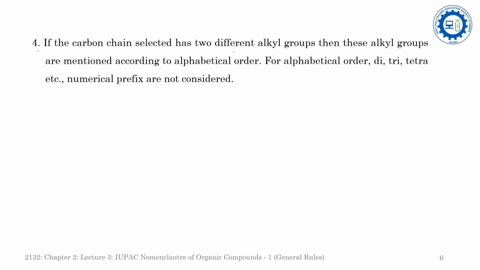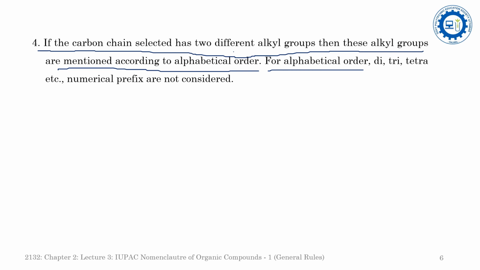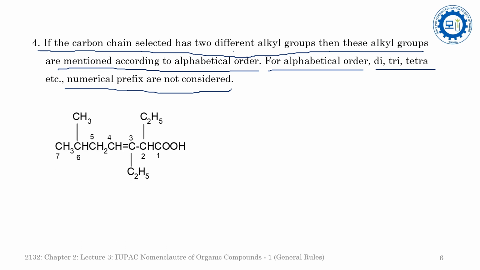Now come to the next rule. If the carbon chain selected has two different alkyl groups, then these alkyl groups are mentioned according to alphabetical order. For the alphabetical order, di, tri, tetra, etc., numerical prefixes are not considered. That is, we will not consider the number of similar alkyl groups, but we will arrange the alkyl groups as per their alphabetical order. See the examples here. The first example is this one.